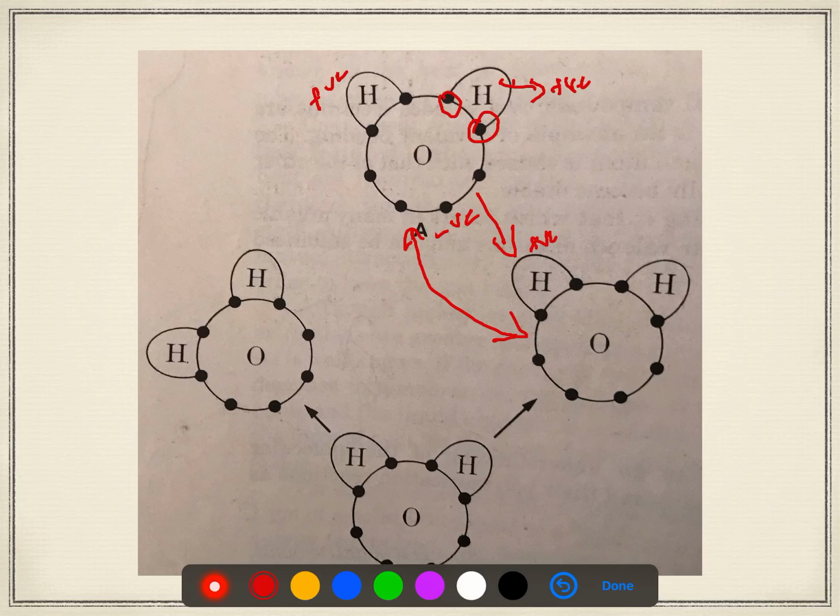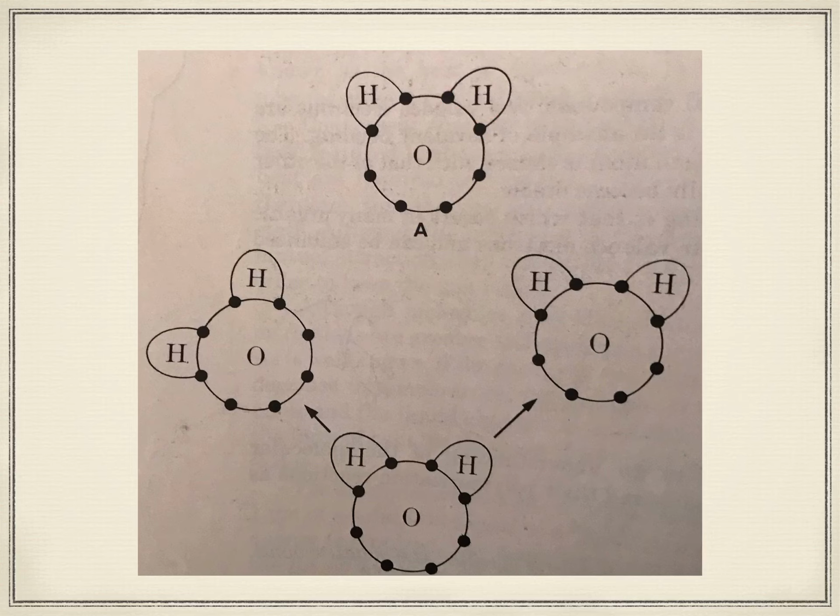This is what is called the formation of a dipole, wherein one part of the molecule is positively charged and the other part of the molecule is negatively charged. Since this is a permanent representation, this is called a permanent dipole.